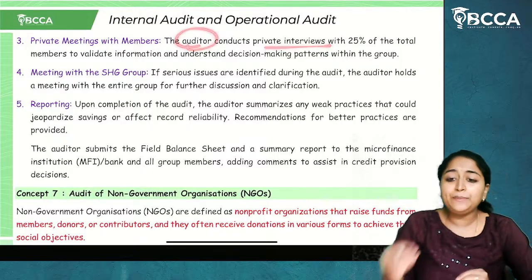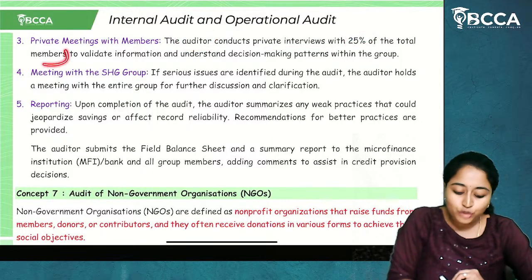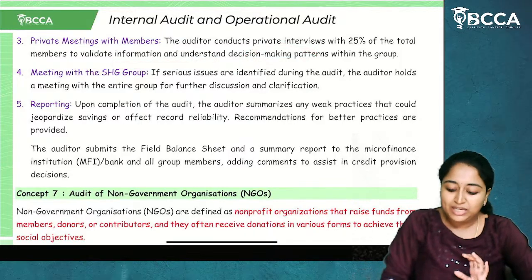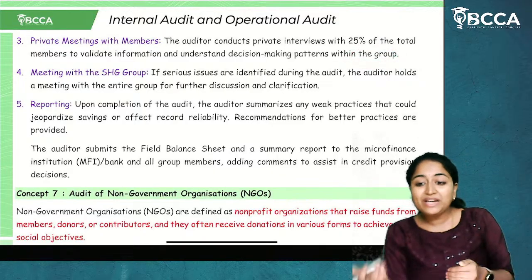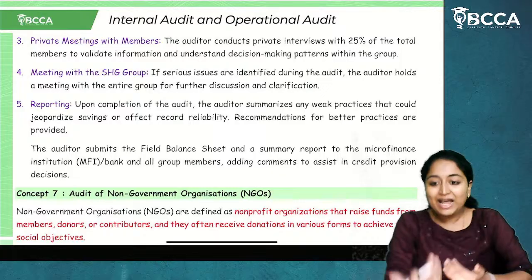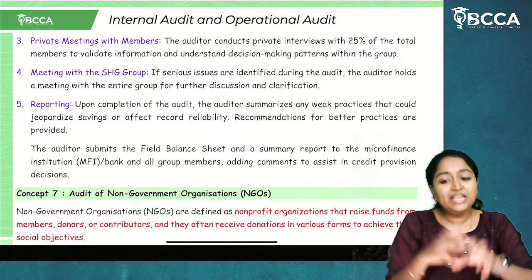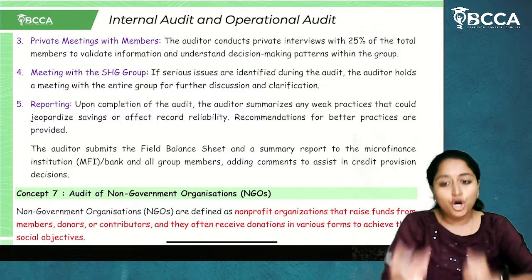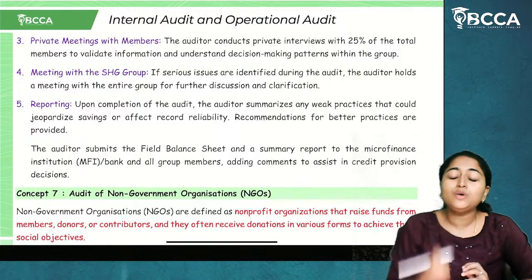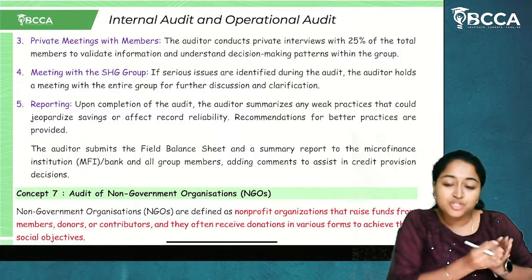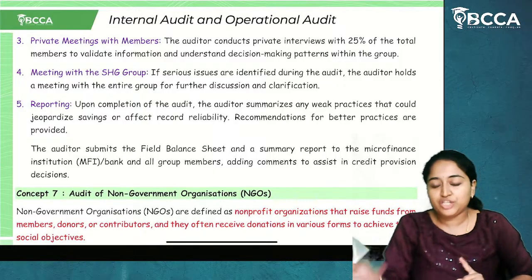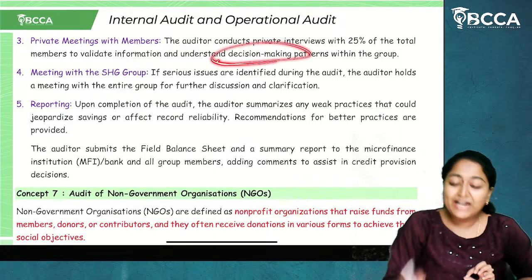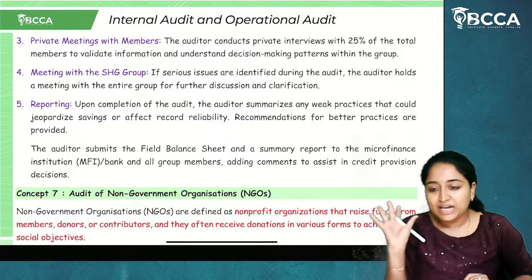Now the auditor conducts a private interview with 25% of total members to validate the information and understand the decision making patterns within the group. So how is this done? In the field approach, he'll go there and meet the members. Through that, he will conduct a meeting with the members of the SHG and talk to them. By talking, he will try to collect and validate the information which is already there in the records. He'll cross verify what they are saying against what is recorded in the actual records. And then he'll try to understand how decisions are being taken inside the SHG.